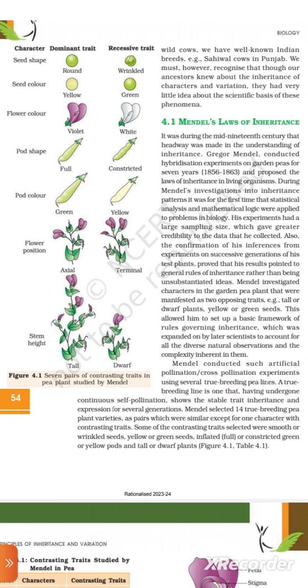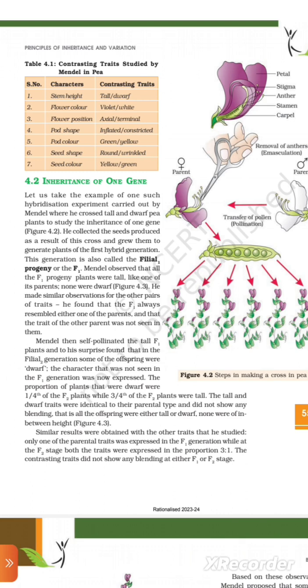A true breeding line is one that, having undergone continuous self pollination, shows stable trait inheritance and expression for several generations. Mendel selected 14 true breeding pea plant varieties as pairs, which were similar except for one character with contrasting traits. Some of the contrasting traits selected were smooth or wrinkled seed, yellow or green seed, inflated or constricted green or yellow pods, and tall or dwarf plant. Figure 4.1: 7 pairs of contrasting traits in pea plants studied by Mendel. Table 4.1: Contrasting traits studied by Mendel in pea.